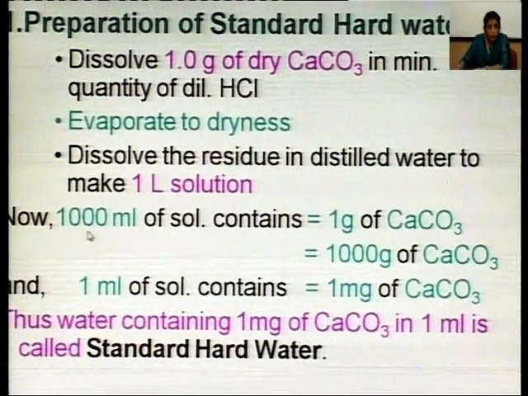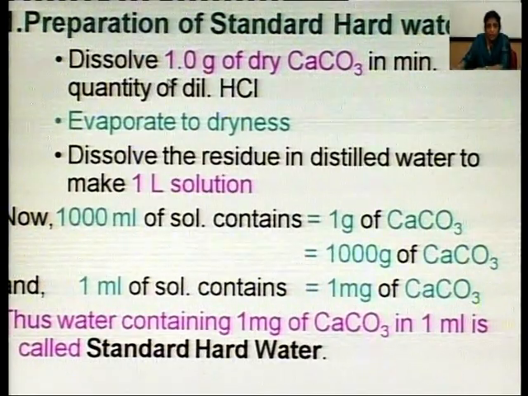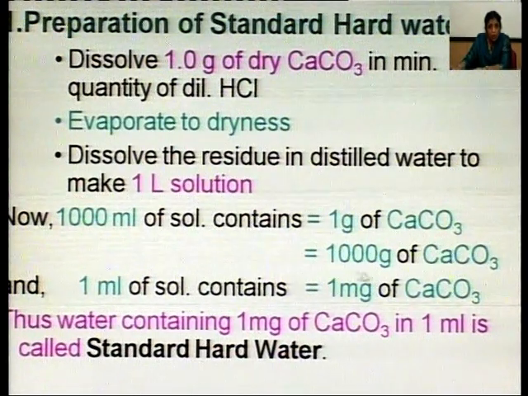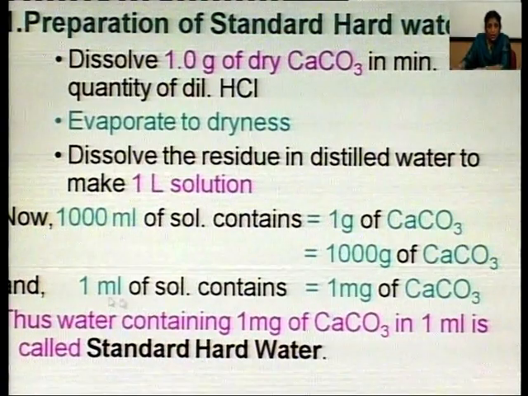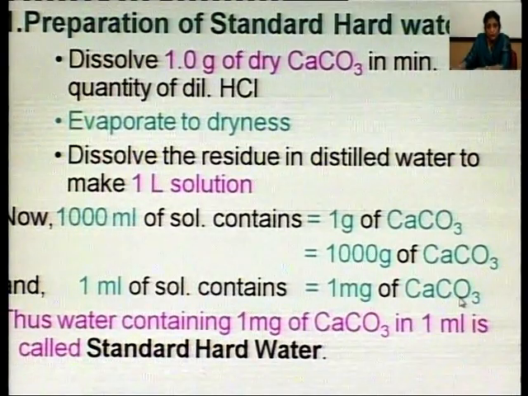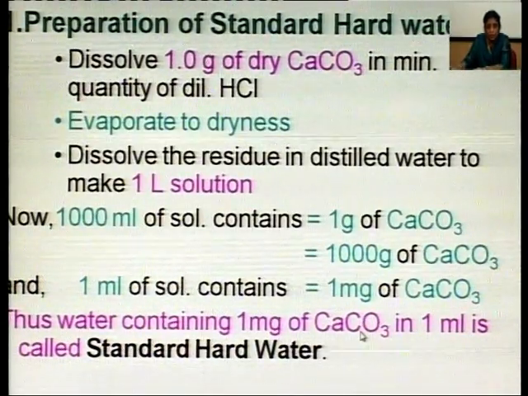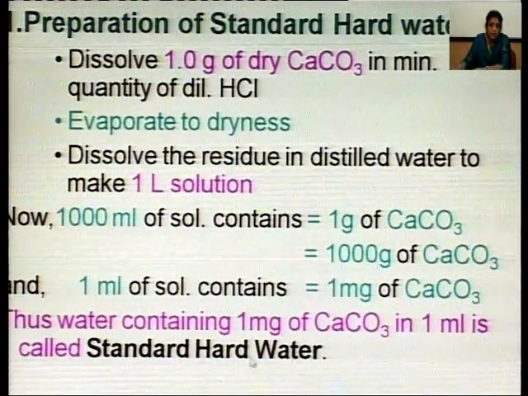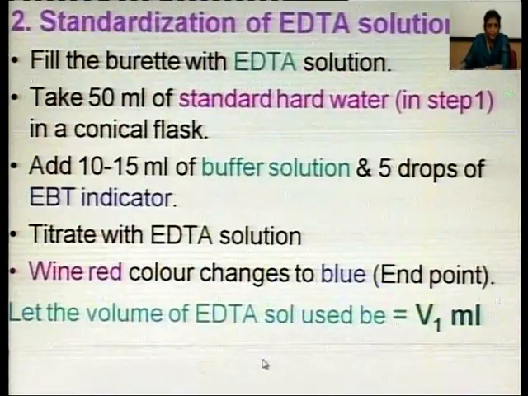So, we will say 1000 ml of solution contains how much calcium carbonate? Initially we had taken 1 gram. So, we will say it is 1 gram of calcium carbonate, or equal to 1000 milligram of calcium carbonate, and 1 ml of solution contains now 1 milligram of calcium carbonate. Thus, water containing 1 milligram of calcium carbonate in 1 ml is called the standard hard water. As its hardness is known, it is called the standard hard water.